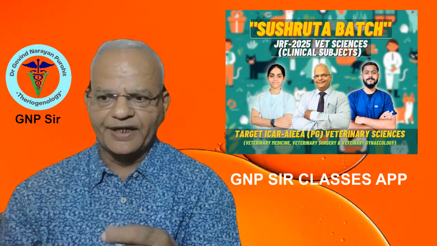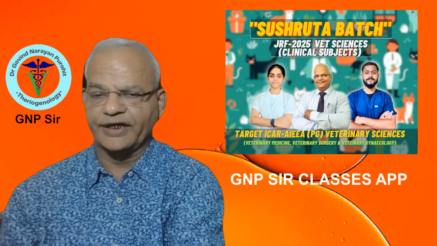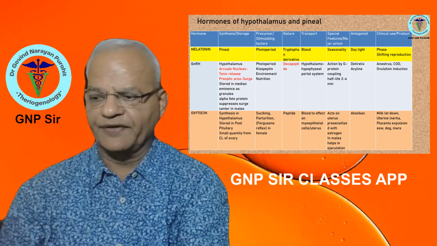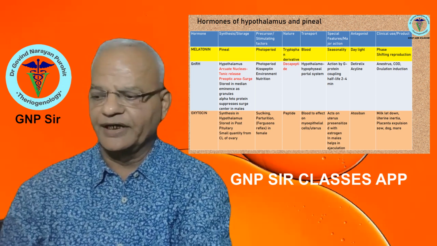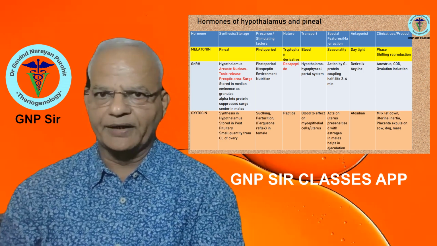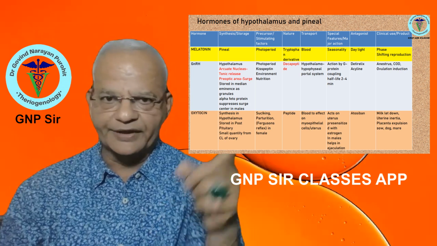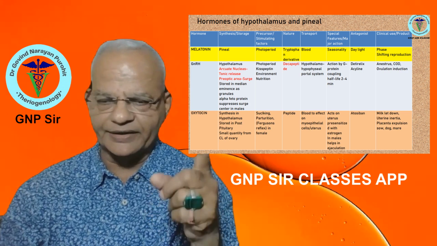The next topic is hormones. As you know, many questions have arisen not only in JRF but in many other exams from the hormones, so we have prepared many tables. Here is one of them: the hormones of the hypothalamus and the pituitary.